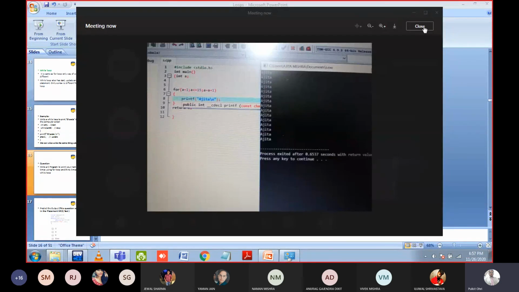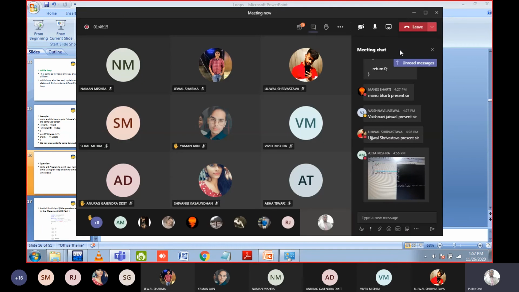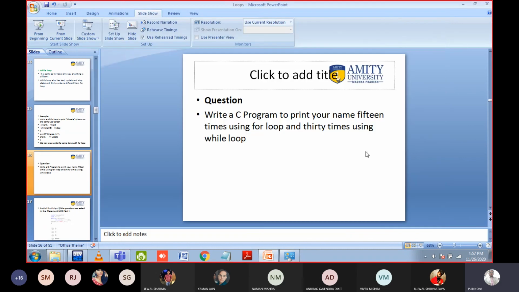Ajita, this is the correct answer, but write your name 30 times again using the while loop. So in the same program, you can create a variable and use a while loop to print your name 30 times. Okay. This is a very simple question, but why are we doing it? So that you will become familiar with the syntax of the for and while loop. That's why.